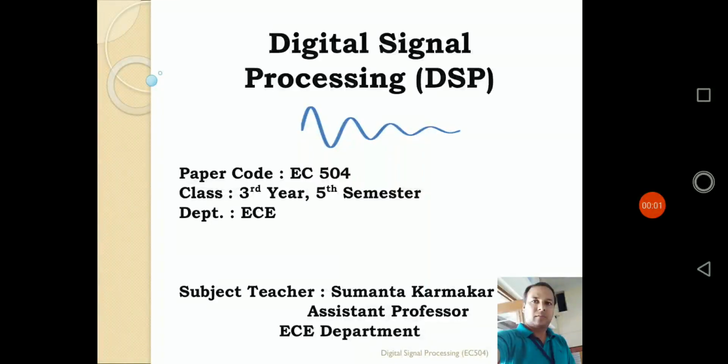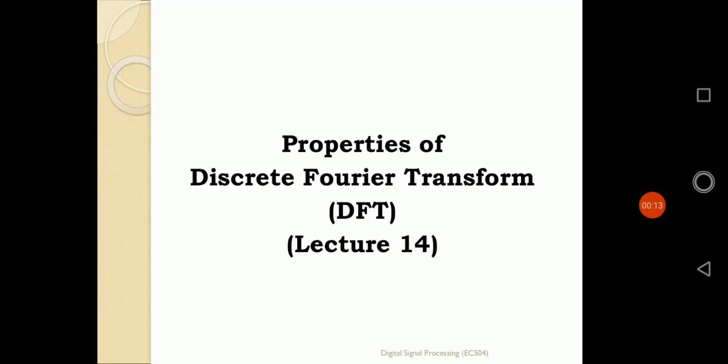Hello everyone. In our last class, we came across the definition of DFT. We started the logic of DFT, how a discrete time sequence x of n is converted to x of k. That is discrete Fourier transformation. Discrete Fourier transformation means the frequency spectrum of the discrete time sequence, whatever is being defined, is also discrete in nature.